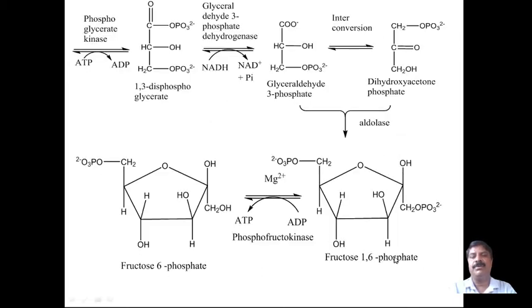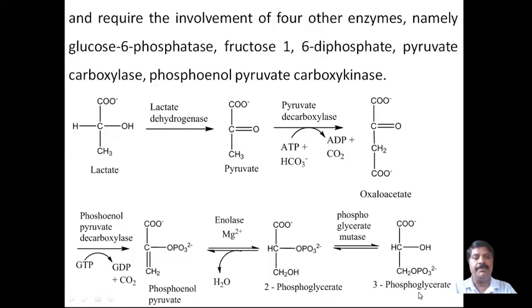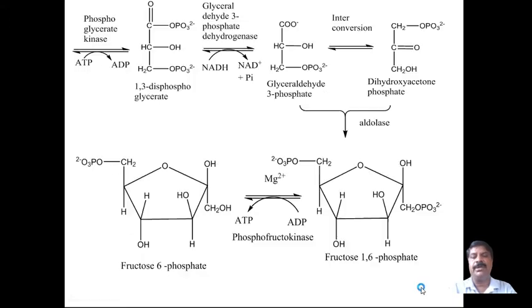Then this 3-phosphoglycerate is further converted into 1,3-diphosphoglycerate using phosphoglycerate kinase as the enzyme, using ATP, with conversion of ATP into ADP. Again, this is a reversible reaction.